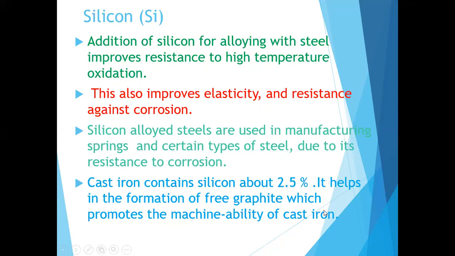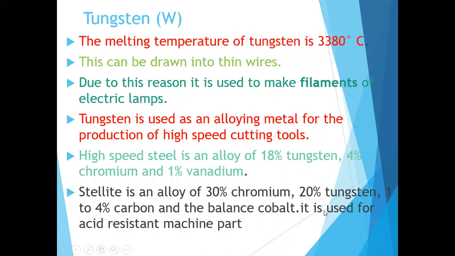Which promotes the machinability of cast iron. Okay, the next metal is tungsten. What is tungsten? It is represented by the letter W. The melting temperature of tungsten is 3380 degrees Celsius. That is an important point, you have to note this value.